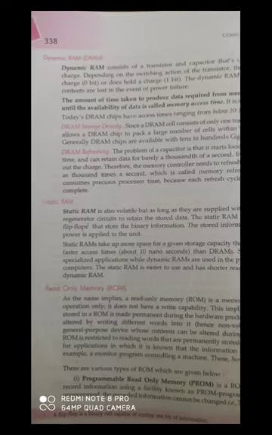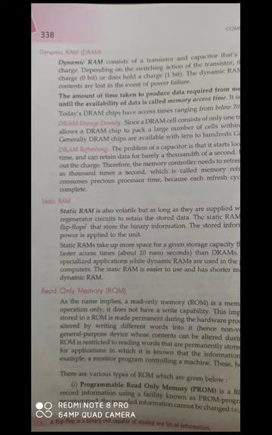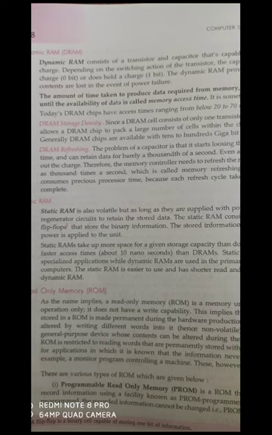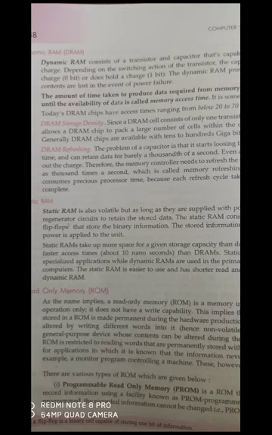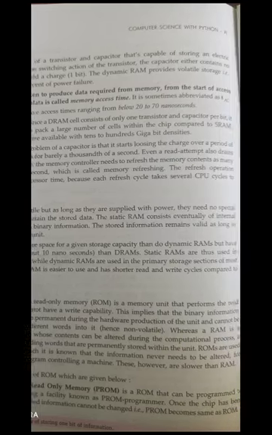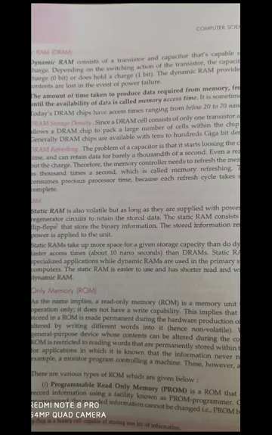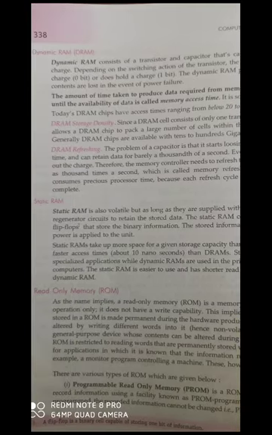Dynamic RAM is the memory which we use in our computer. The rectangular memory chip which we insert in our motherboard is called dynamic RAM. A dynamic RAM consists of transistors and capacitors. Transistors and capacitors are used to hold charge for a little bit of time. After the time has elapsed, the charge discharges.